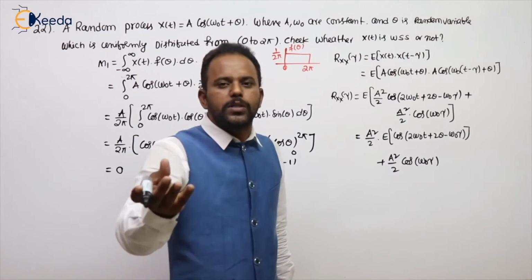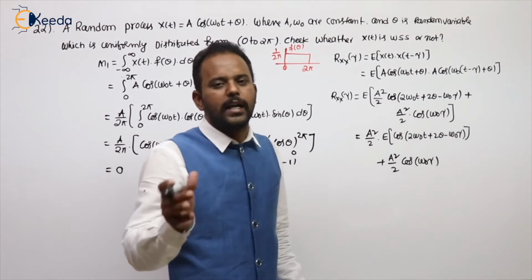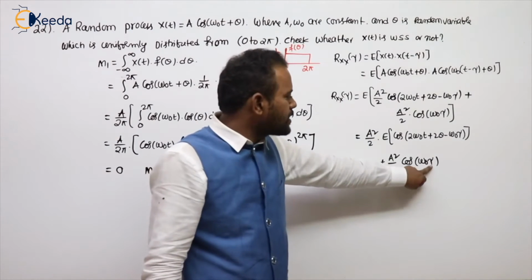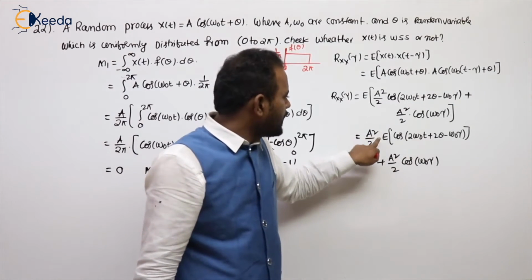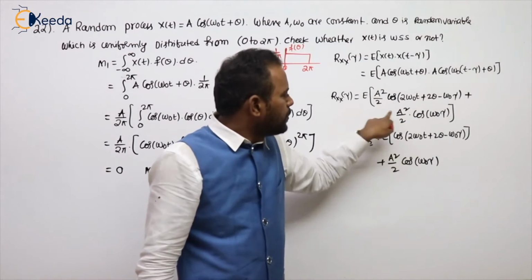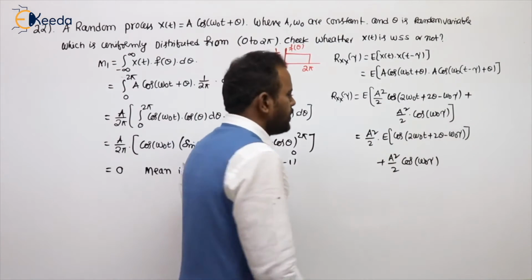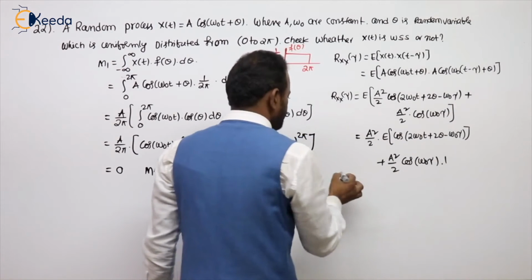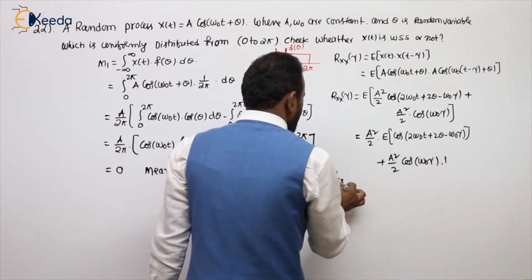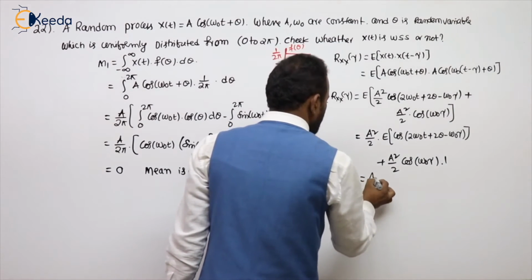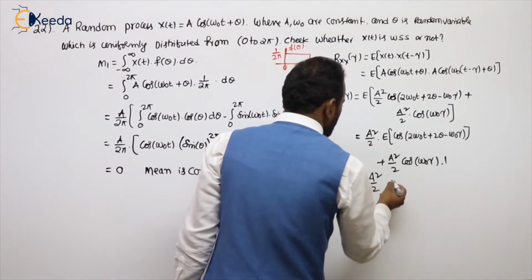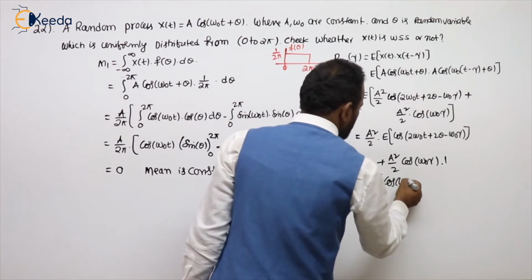The delay may be 2 seconds or 3 seconds or 4 seconds. Whatever the delay may be, it is a constant. So I write it outside. The remaining expected value, we already know that value is 1. So finally we got Rxx of tau equal to A squared by 2 into cos omega naught tau.